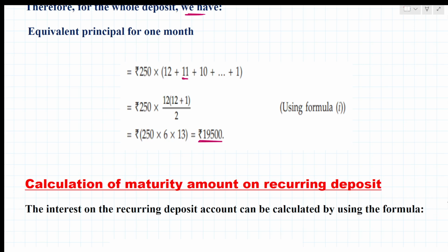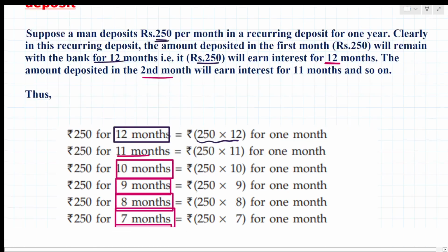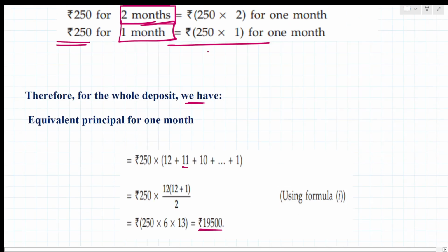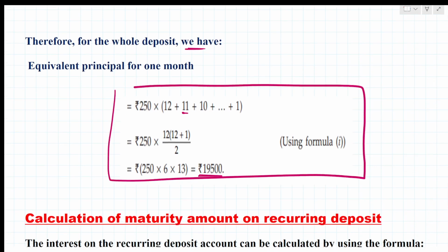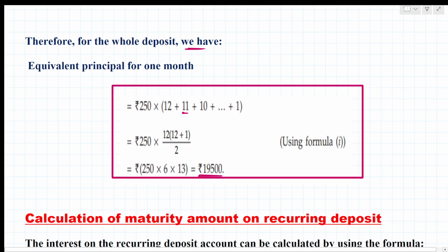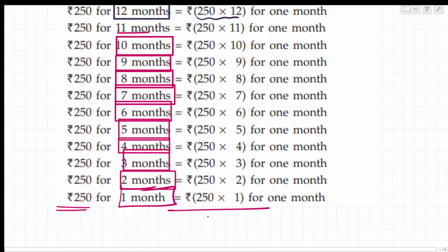So we can use the above formula and calculate this. So the equivalent principal for 1 month will be 19,500 rupees in total. If we add all, 250 into 12, for 12 months.